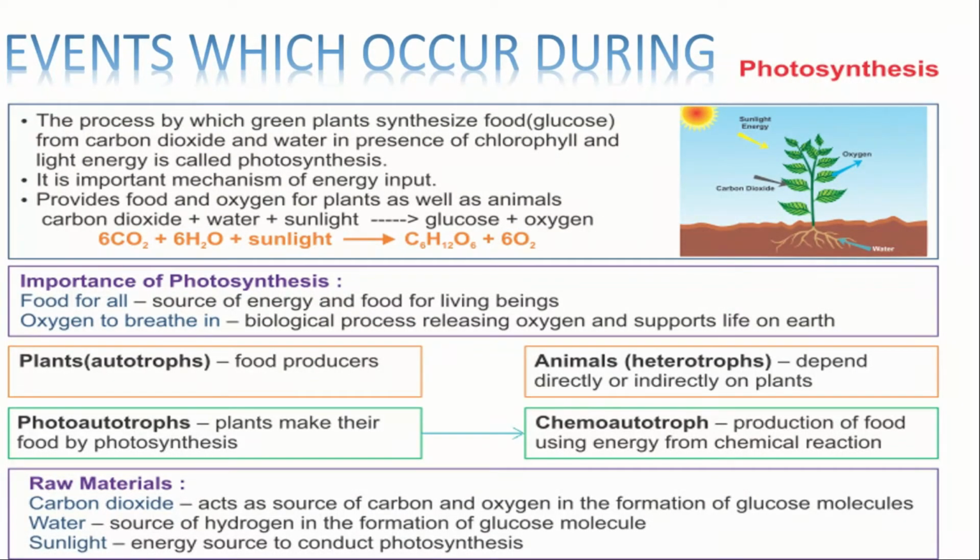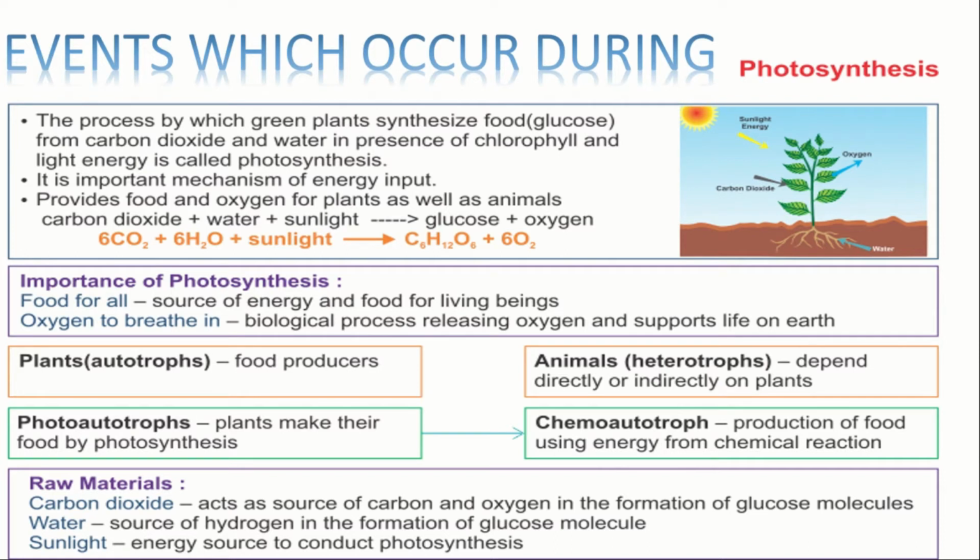Events which occur during photosynthesis. The process by which green plants synthesize food or glucose from carbon dioxide and water in the presence of chlorophyll and light energy is called photosynthesis. It is an important mechanism of energy input. It provides food and oxygen for plants as well as animals. The important equation is carbon dioxide plus water plus sunlight gives glucose plus oxygen.